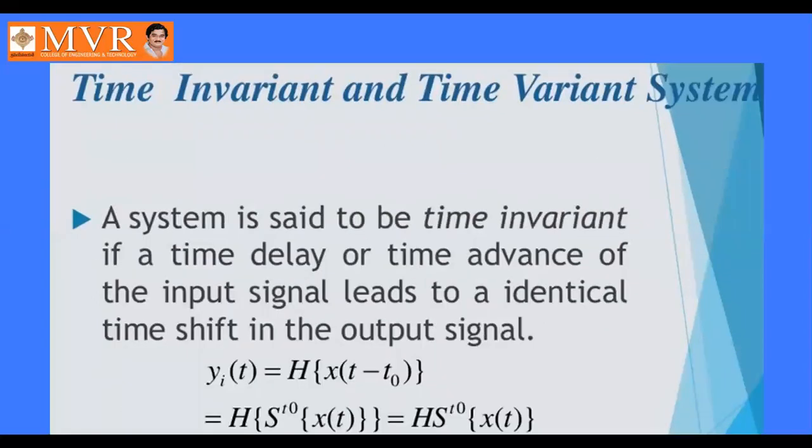Next, time variant and time invariant system. A system is said to be time invariant if a time delay or time advance of the input signal leads to an identical time shift in the output signal. Time invariant means it does not depend upon the time. So y1(t) is equal to H of x(t minus t0). Here the time will be shifted, but here it is the original time. So it does not depend upon the actual time.